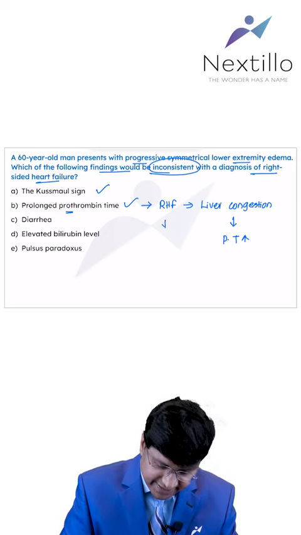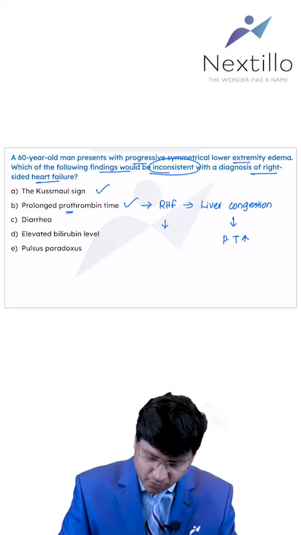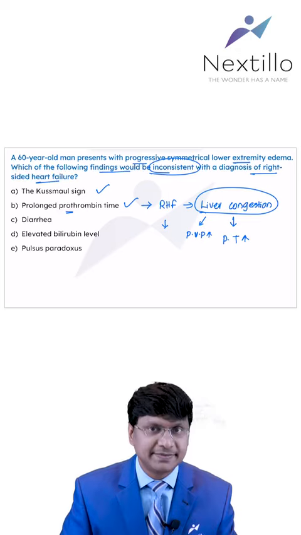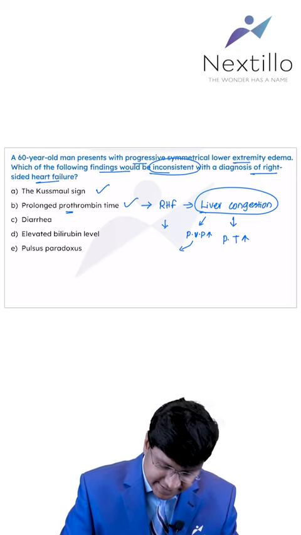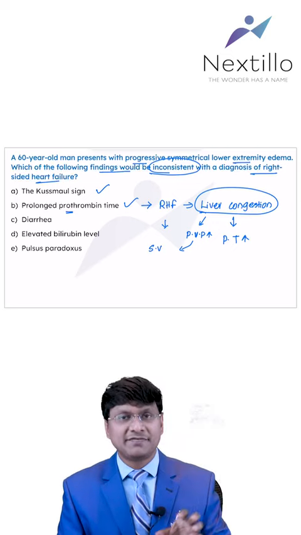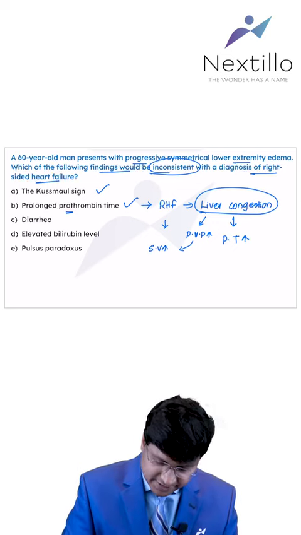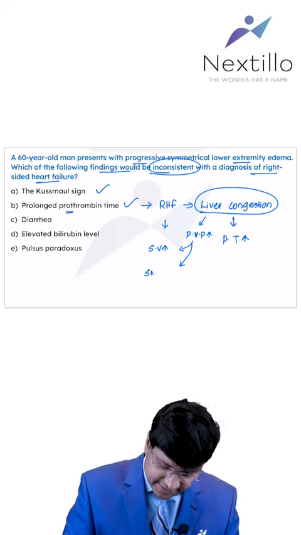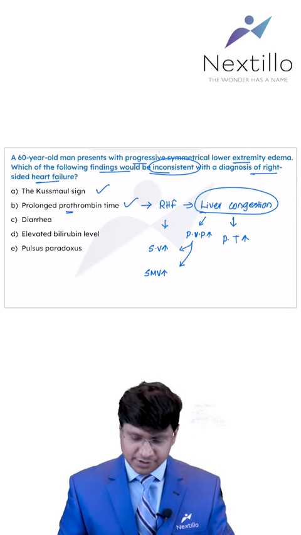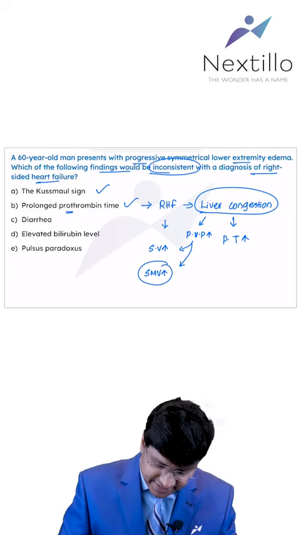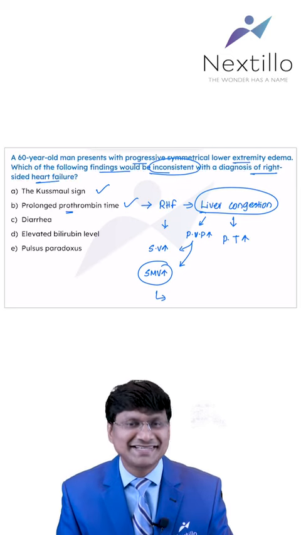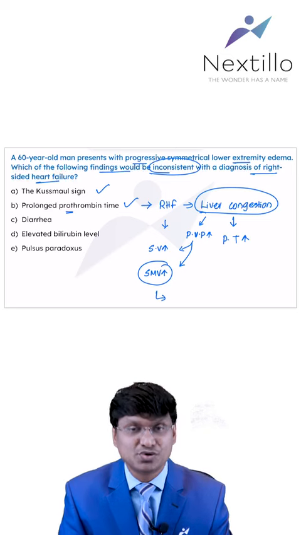And in patients with right heart failure, you have to understand that once your liver is congested, what will happen to your portal venous pressure? Portal venous pressure increases. So the individual will have portal hypertension. Once the portal venous pressure increases, the portal vein is receiving the blood from the splenic vein. So splenic venous pressure increases, and once portal venous pressure is increased, there is also an increase in the superior mesenteric venous pressure. So once there is an increase in your superior mesenteric venous pressure, what will happen? Your GIT, that is intestines, cannot drain the venous blood into your superior mesenteric vein.